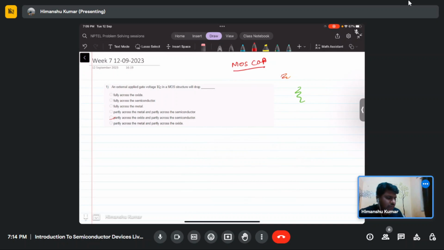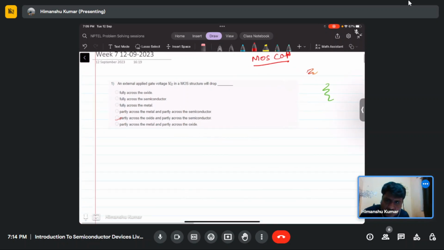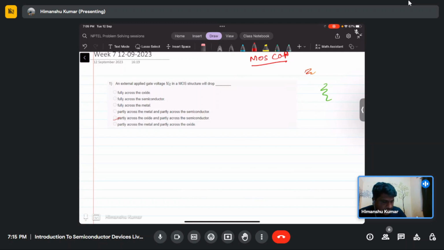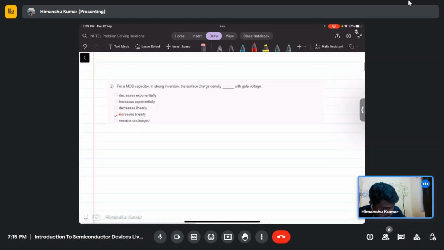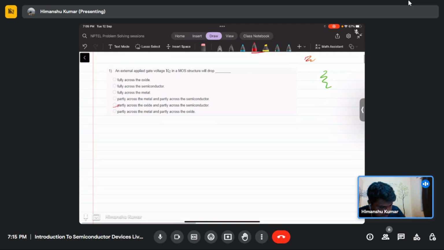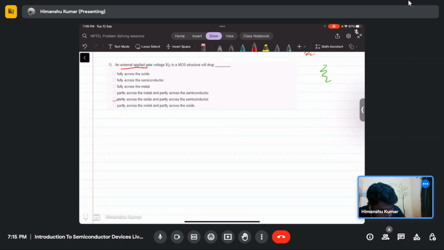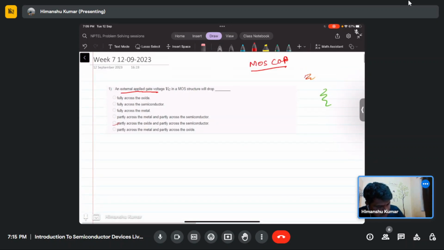We will solve problems related to the MOSCAP. The first problem describes an external voltage, a gate voltage applied on the MOSFET, and asks where it will drop.